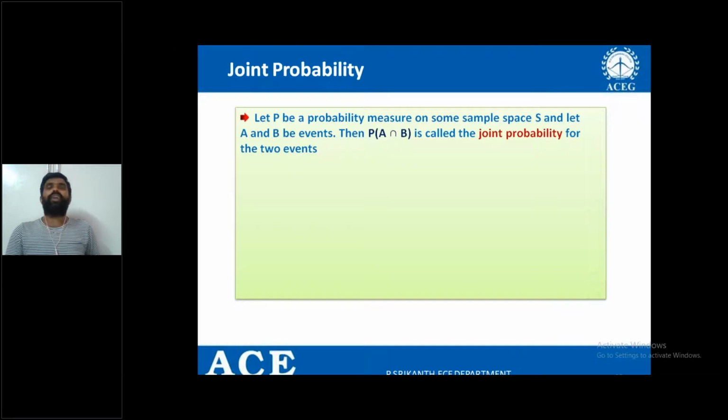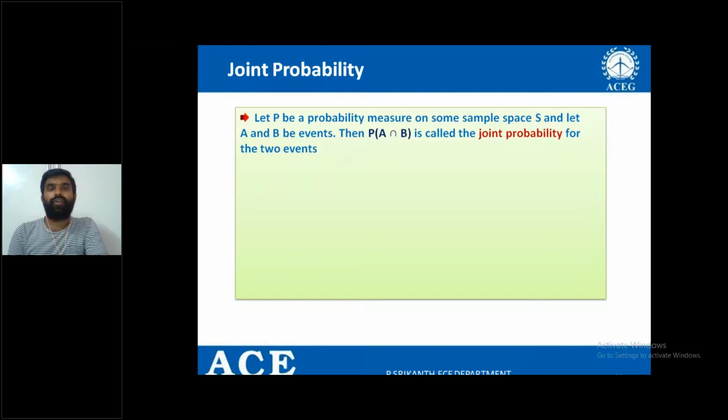Next one is joint probability. What is joint probability? Let P be a probability measure on some sample space S. Let us take the sample space of an experiment as S, and A and B are events, and P is probability.